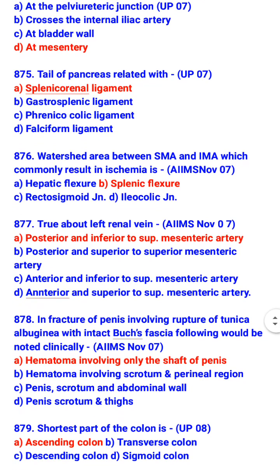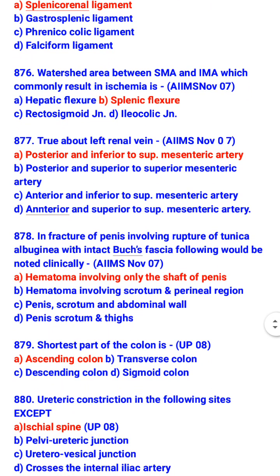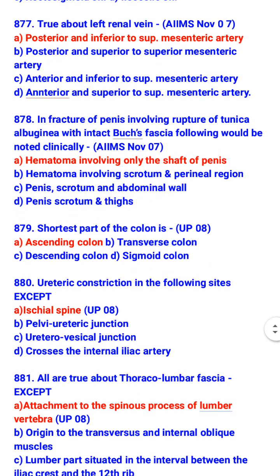True about left renal vein: it is posterior and inferior to superior mesenteric artery. In fracture of penis involving rupture of tunica albuginea with intact Buck's fascia, the following would be noted clinically: hematoma involving only the shaft of penis. Shortest part of the colon is ascending colon.